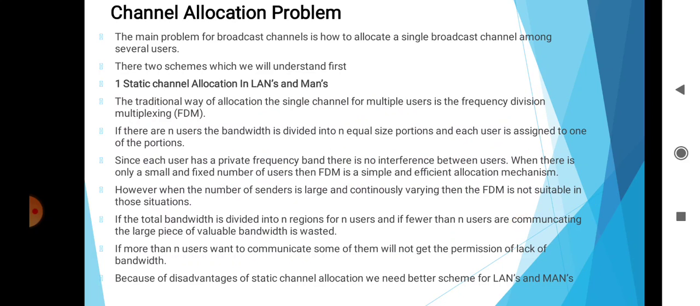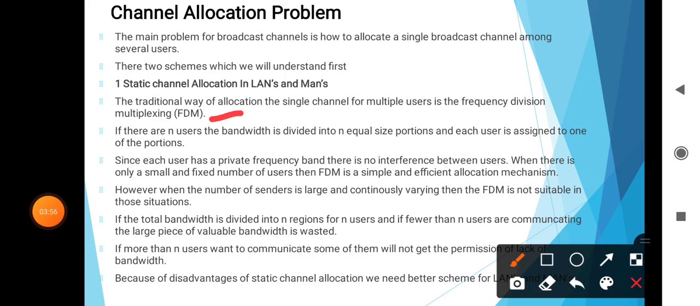The traditional way of allocating a single channel among multiple users is frequency division multiplexing, that means FDM. If there are n users, the bandwidth is divided into n equal-size portions and each user is assigned one portion. Since each user has a private frequency band, there is no interference between users. When there is only a small and fixed number of users, FDM is a simple and efficient allocation mechanism.